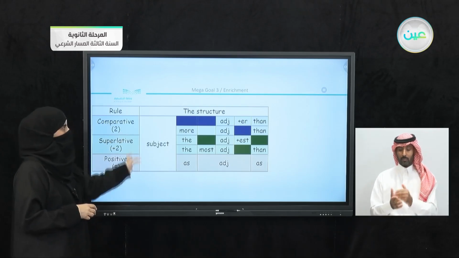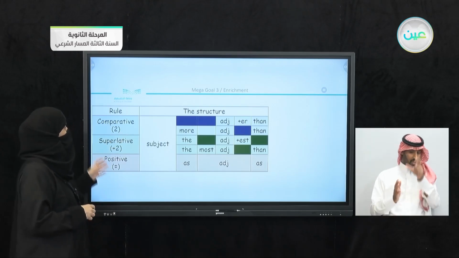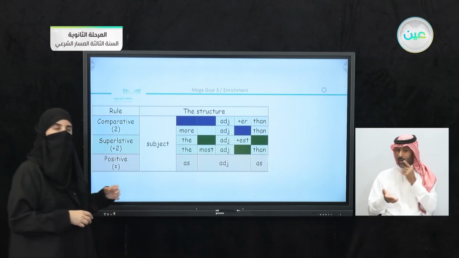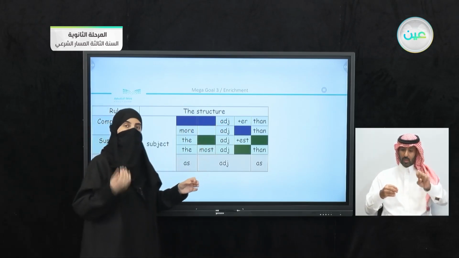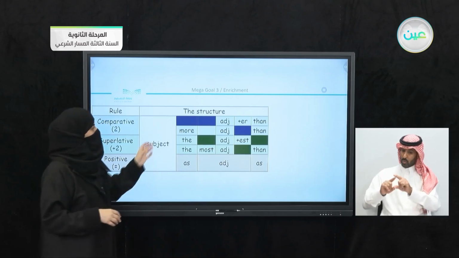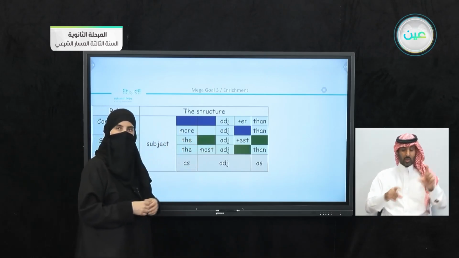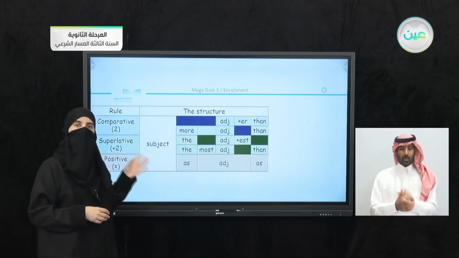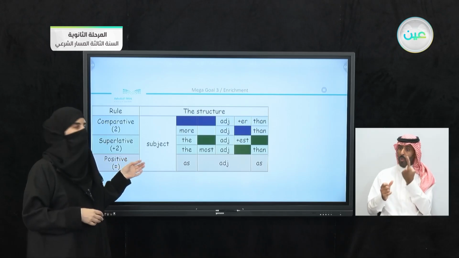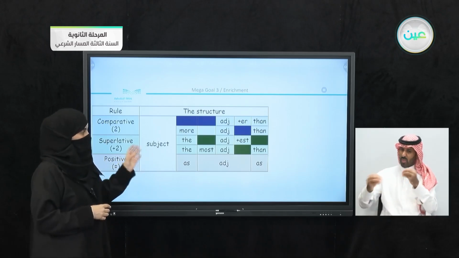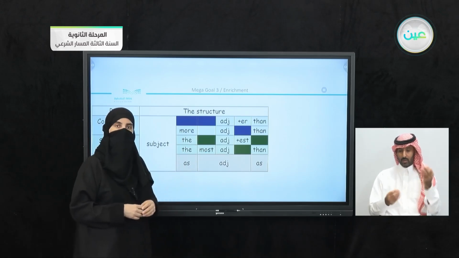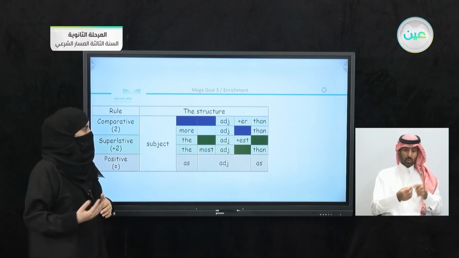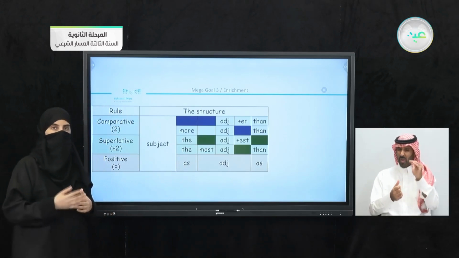Of course, there is going to be the subject. Now, if you have the comparative, you can either use the adjective and add -er, than, or if you have a long adjective, use more, adjective, and then. If you are using the superlative degree, of course, you have the instead of than, sorry. You can add either -est to the adjective, or use most or least before the adjective.